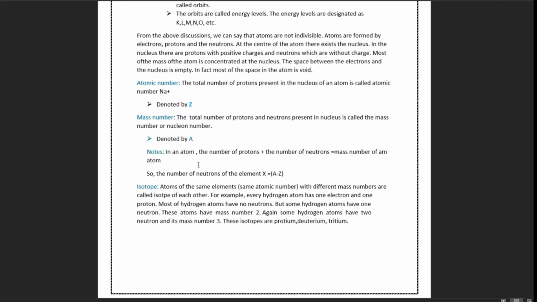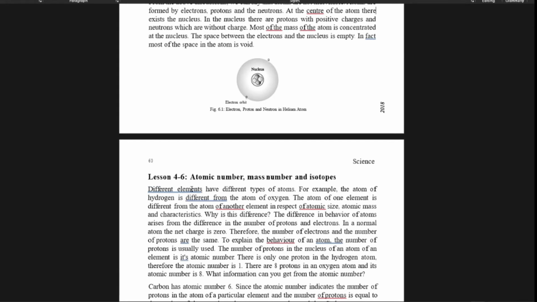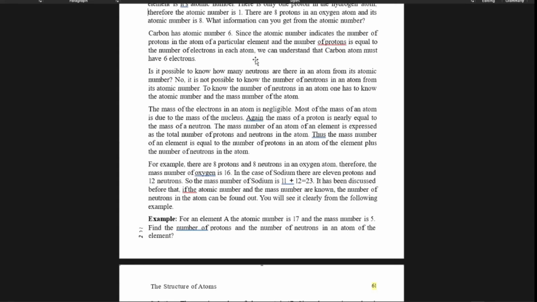Note, in an atom, if we add the number of protons with the number of neutrons, we'll get the mass number of an atom. You have to know that the number of protons and electrons are the same in an atom, unless it is charged. But in a neutrally charged atom, the protons and electrons are the same. If you see the example of how to find the mass number or the neutron number in the book,